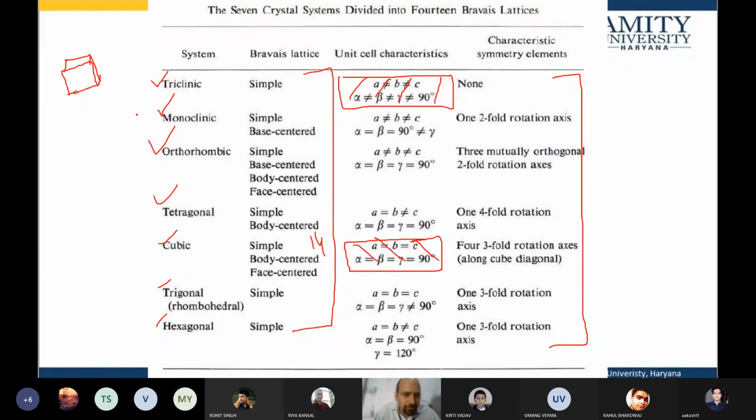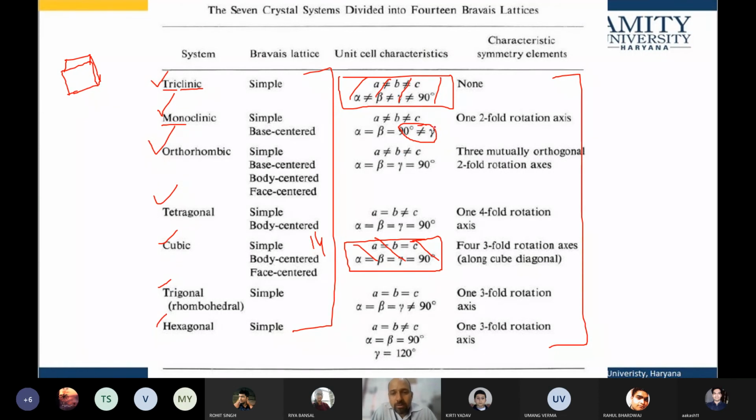Now monoclinic. We know tri means 3, clinic is angle, so here it is monoclinic. Mono means one, and only one of the angles is not equal to 90 degrees, the others are equal.